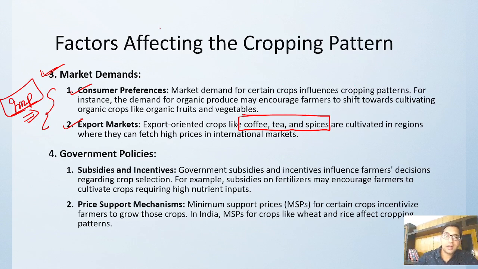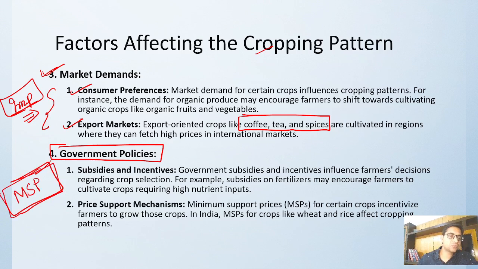Then another factor that affects cropping pattern is government policies. Obviously government is favoring certain things and not favoring certain things. Like government says that we will be buying these crops on MSP, minimum support price. For that a lot of fight is going on. If government says that for these 23 crops I will give MSP, people will only be growing these 23 crops because government is giving a guarantee. Rest of the other crops will be neglected, right?